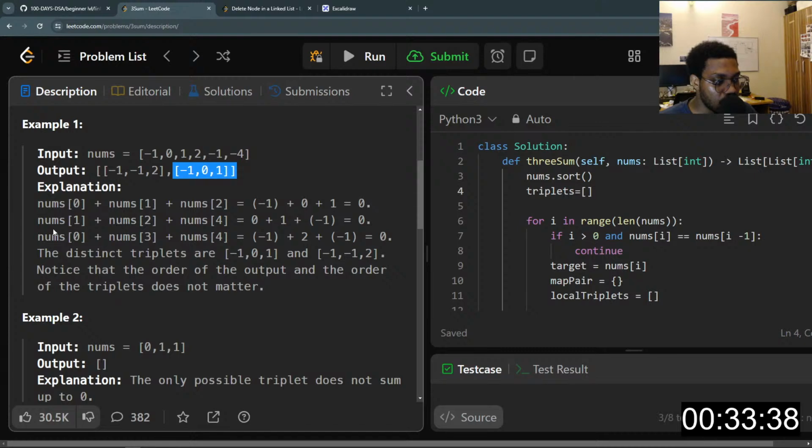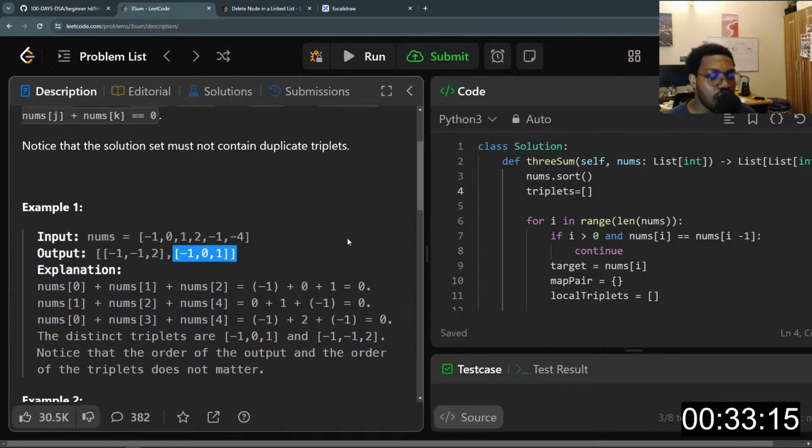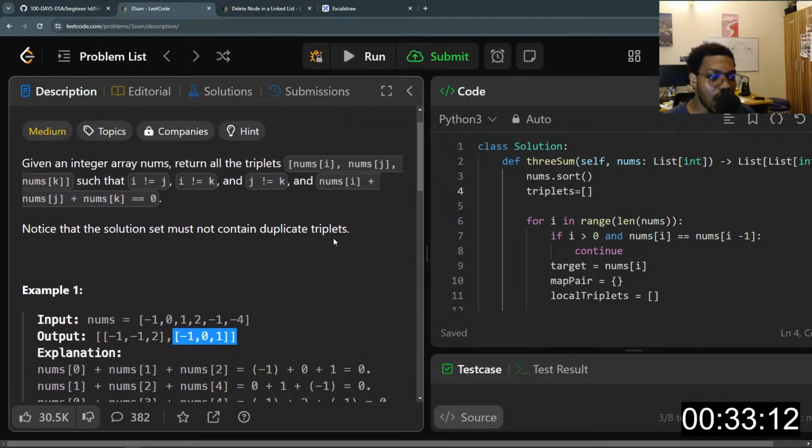So looking at this, it means we will need to sort the array, right? At least one thing I've noticed so far, when we are asked to get distinct indexes from a certain array, it means we're not trying to repeat items, right?